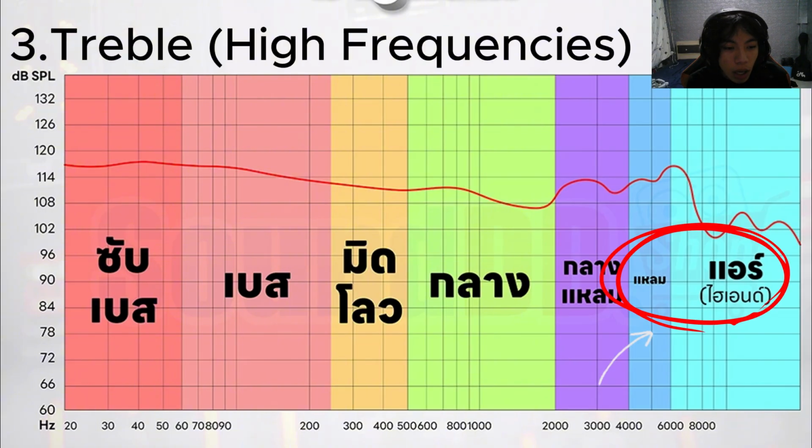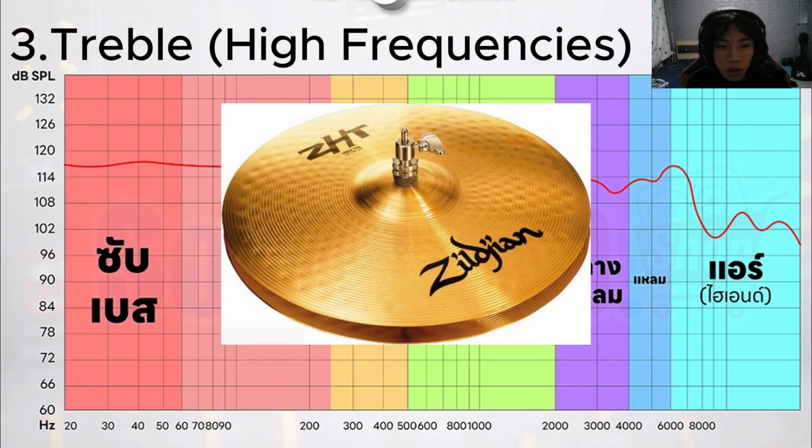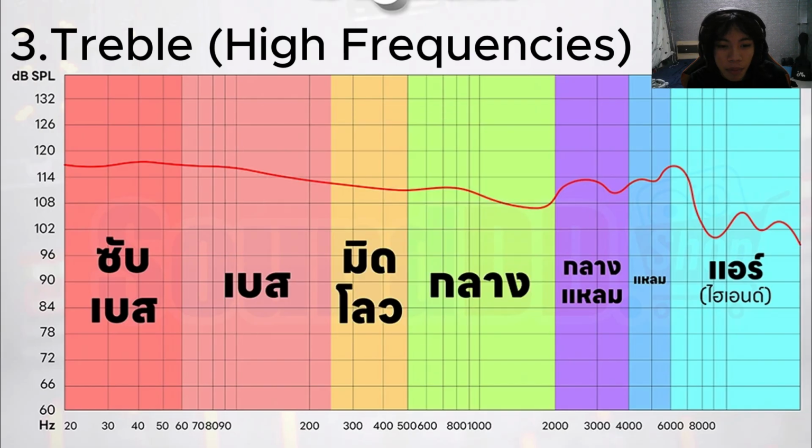Treble, high frequency, is 4000 Hz to 20,000 Hz. This includes crispness, clarity, detail, and the sense of air or width in the sound stage.